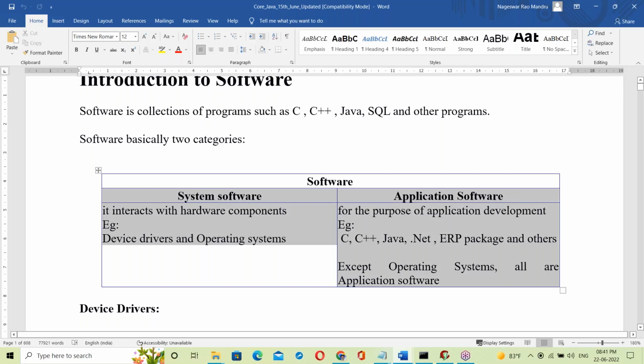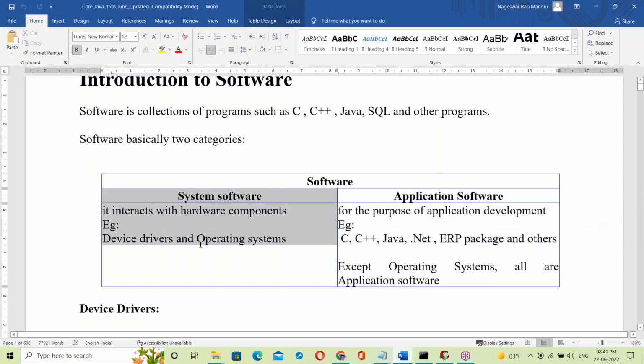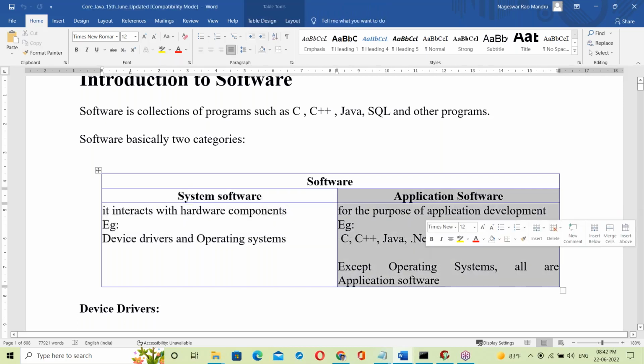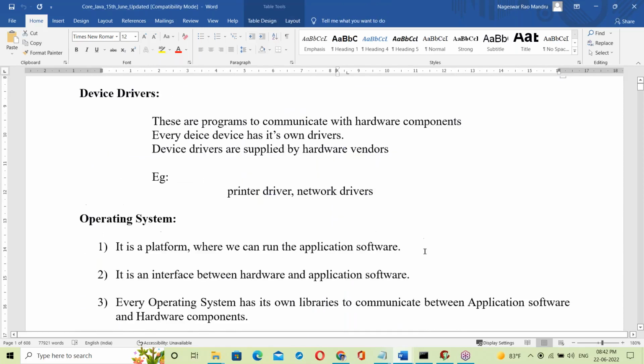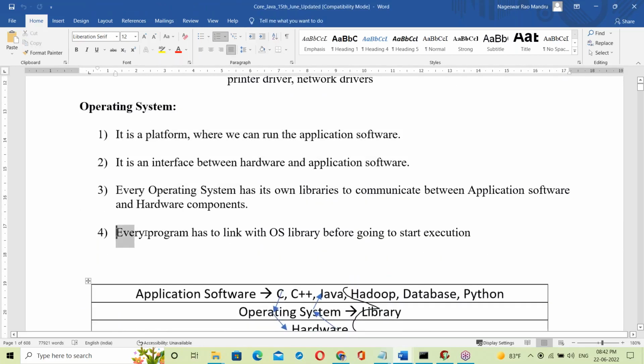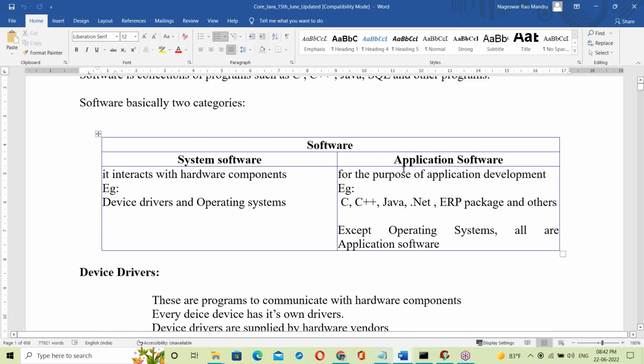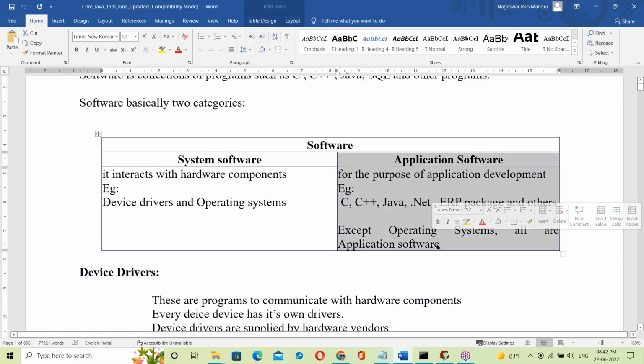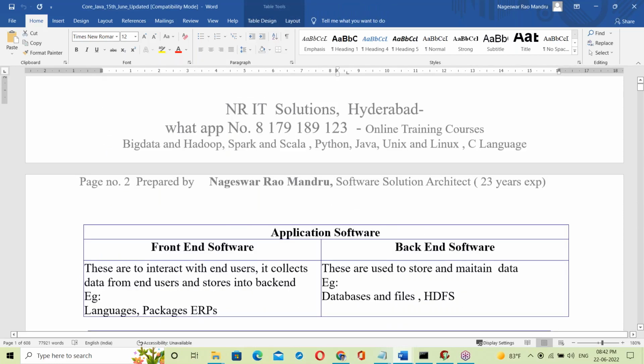System software and application software. About system software we discussed here. Next, application software. Before that, OS. About OS we discussed. Remember the fourth point: every program has to link with the OS library before starting execution. Java is application software.